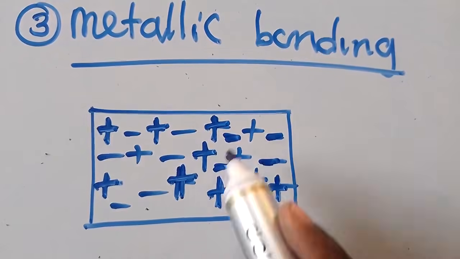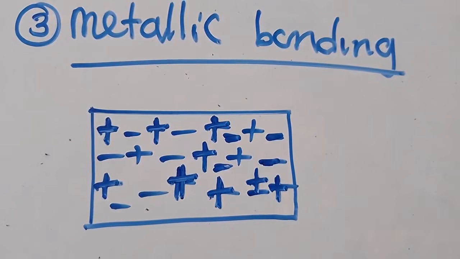This is all about metallic bonding: the attraction between the positively charged metal ions and free moving electrons in a metallic lattice. In a metallic lattice, we've got electrons free to move. This is very simple. I know you've understood.